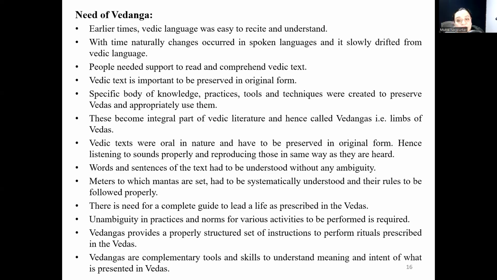Vedic texts were oral in nature. They have to be preserved in original form, and hence listening to sounds properly and reproducing those in the same way as they are heard is very important. Words and sentences of the text have to be understood without any ambiguity. Later we are going to see one example where the same word can be used in different contexts with different meanings. Meters to which mantras are set had to be systematically understood and the rules followed very properly.